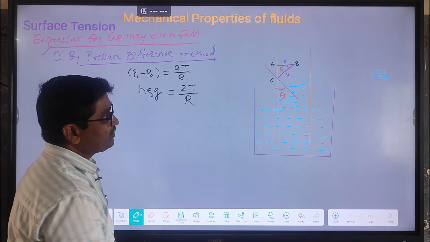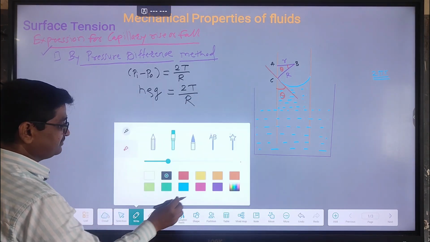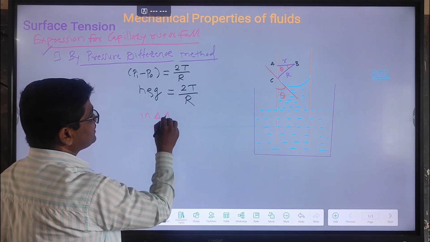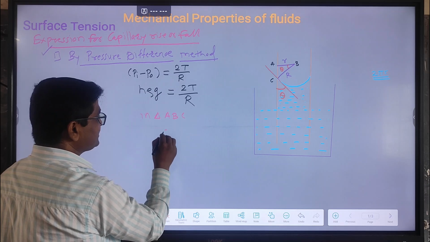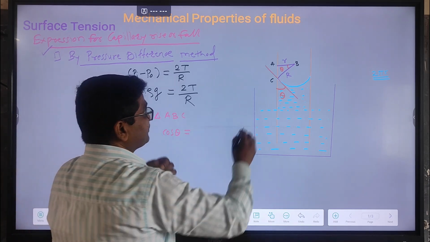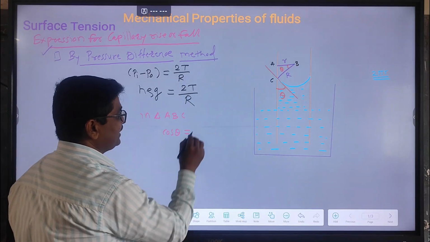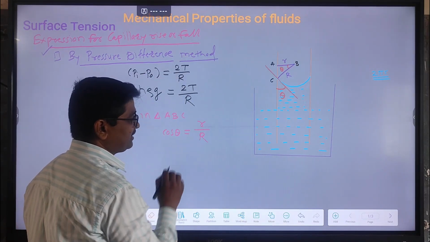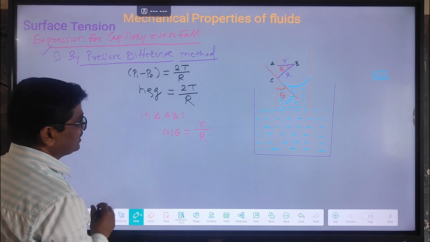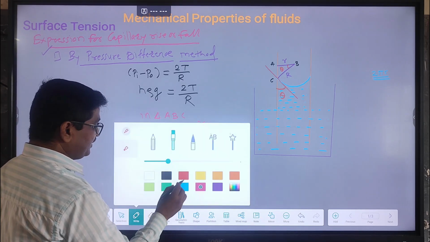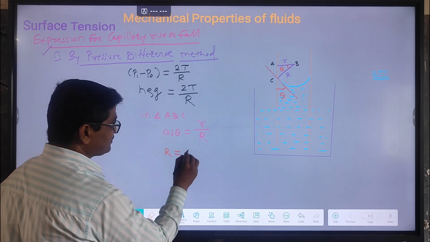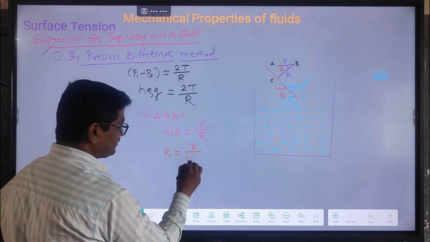Get it clear? But according to this diagram, in triangle ABC, what is the value of cos theta? So cos theta is equal to adjacent side upon hypotenuse, it means small r divided by capital R, adjacent side upon hypotenuse, horizontal upon hypotenuse. And by using this, we find the value of capital R. So capital R is equal to small r divided by cos theta.